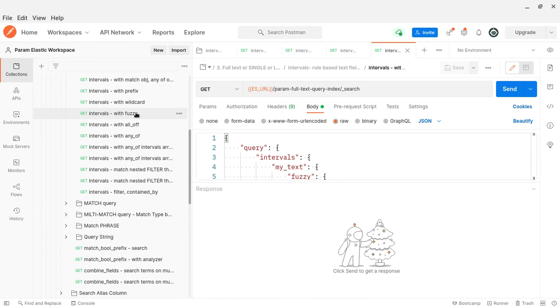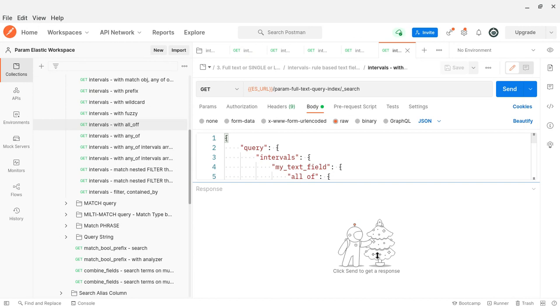Let's say a user, instead of typing CURY, might type KURY. Then obviously I want to get both records, both documents, the one which has CURY and the one which has KURY, since it is a spelling mistake. That is where fuzziness comes in, to address spelling mistakes.